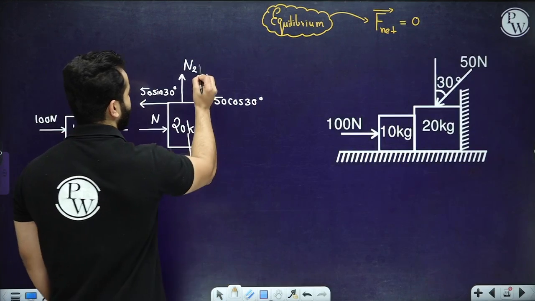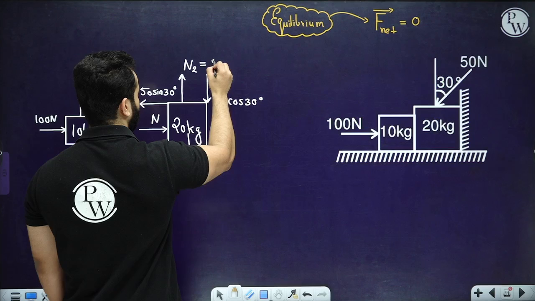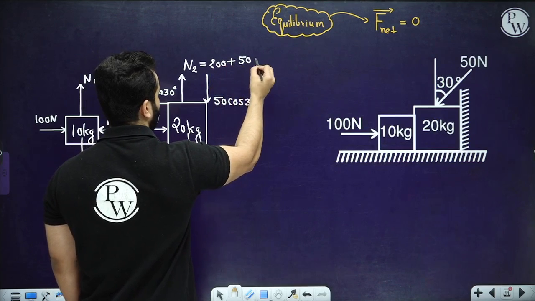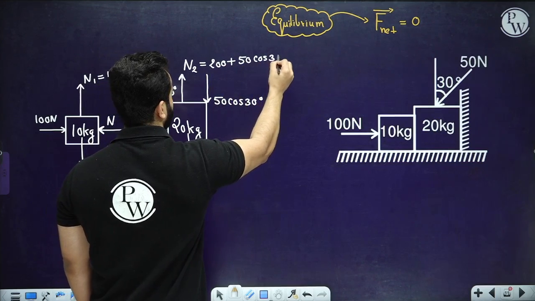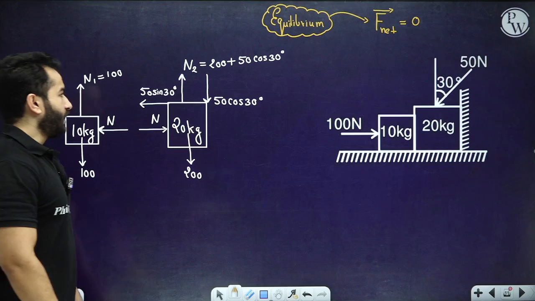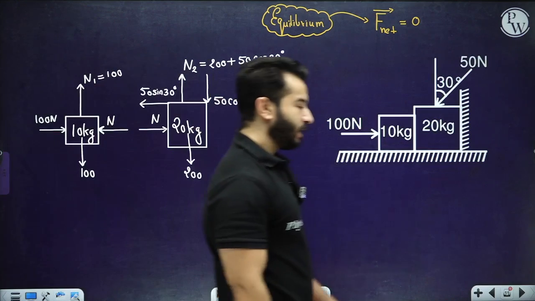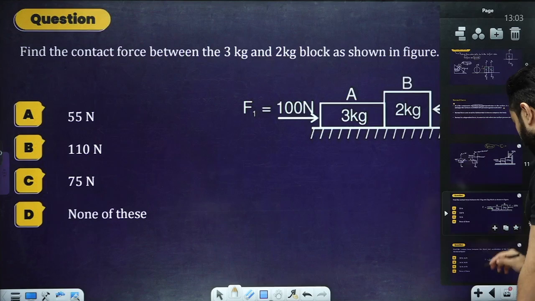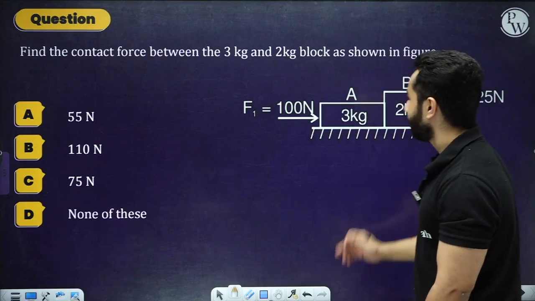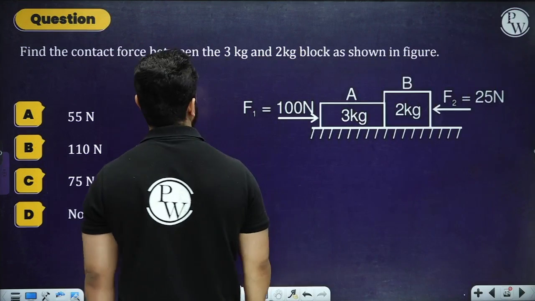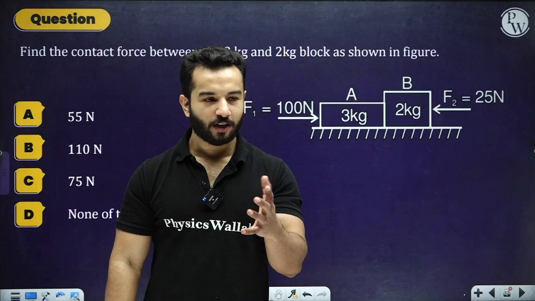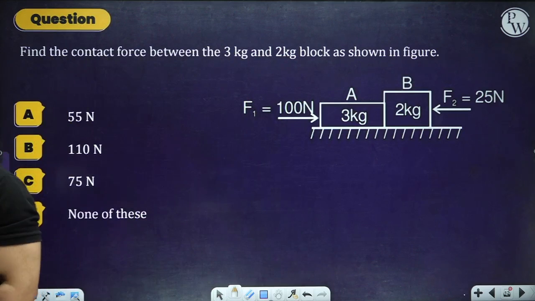Now N2 will actually be equal to 200 plus 50 cos 30. Right? That is how you are going to draw all the normal reactions and all the forces over here. Now I've got another question for you. Do it by yourself. This is the question: find the contact force between the 3 kg and 2 kg block. Pause the video, solve it by yourself, then I'll explain.